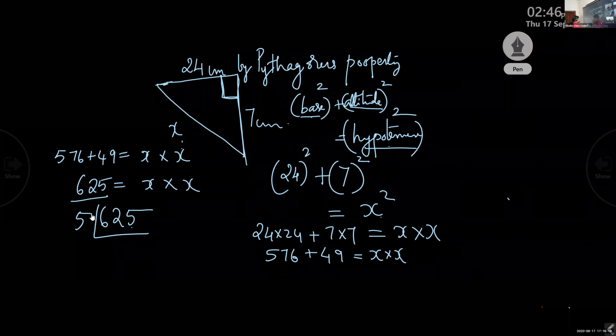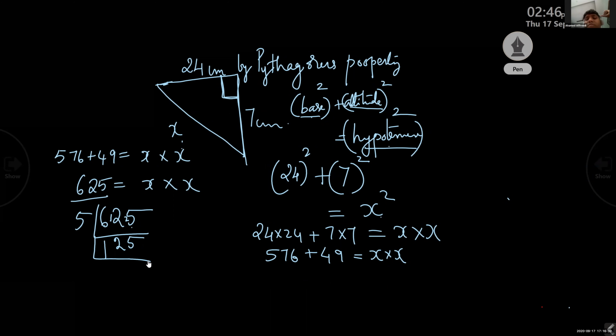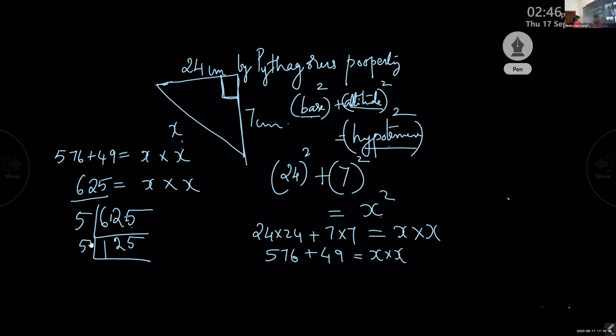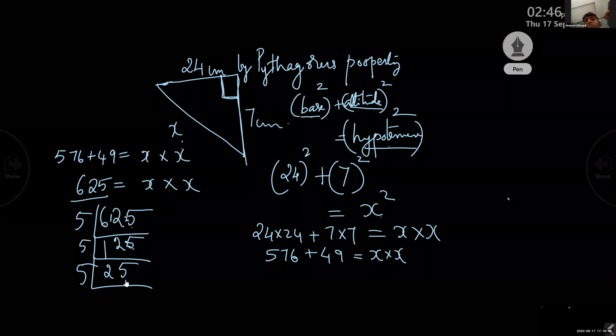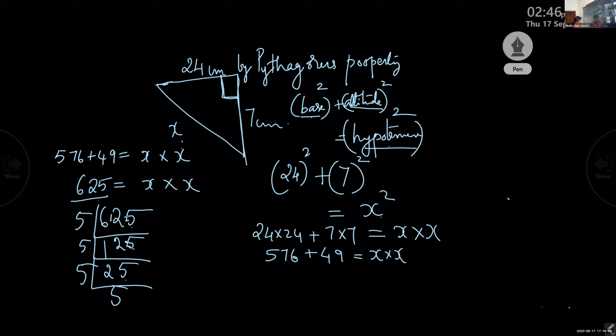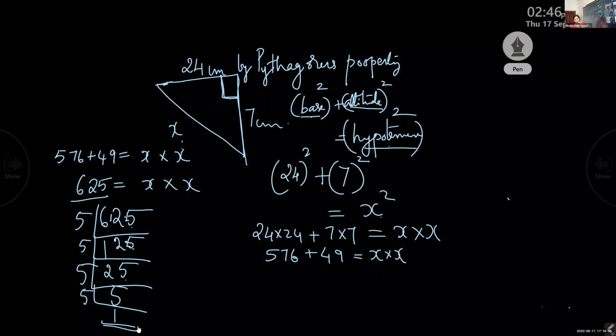So 5, how many times in 6? 1 time. 5 ones are 5. Balance 1. 5 twos are 10. Balance 2. 5 fives are 25. Again divide by 5, because this units digit is 5. 5 fives are 25. Now again divide with 5 itself, because the units place is 5. 5 fives are 25. Now with 5 again you divide. 5 ones are 5. Till you get 1, we will divide.